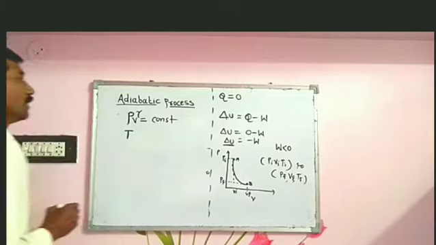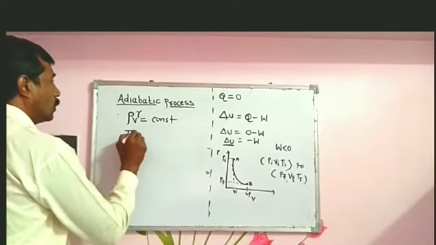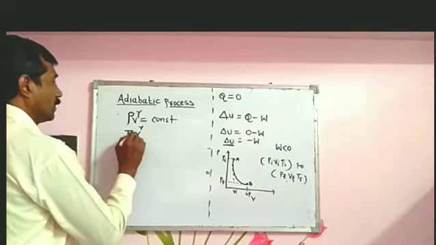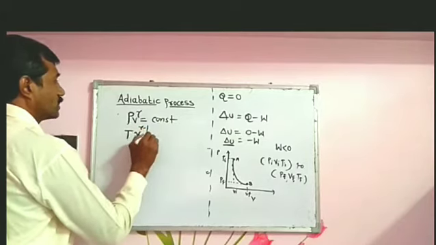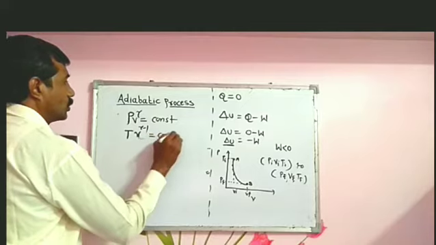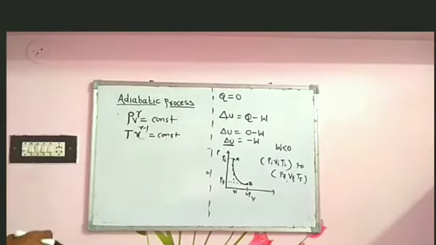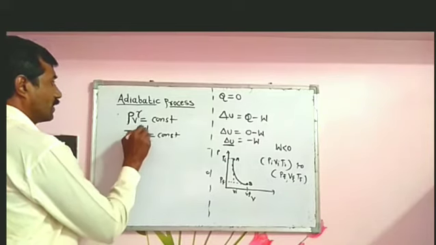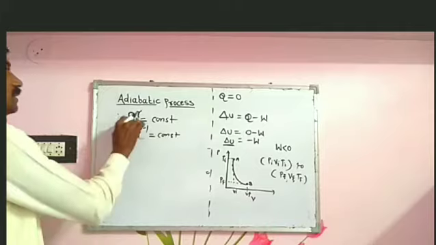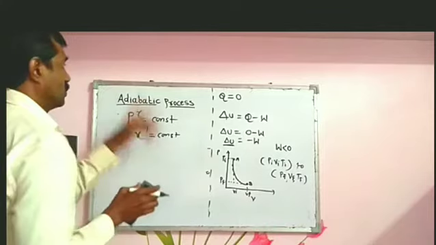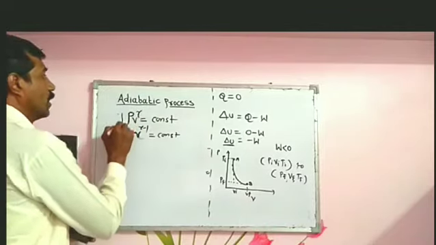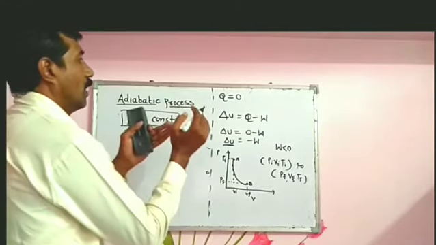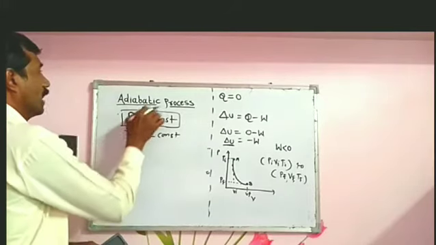In terms of temperature and volume, it is given by T V^(gamma minus 1) equal to constant, and PV^gamma equal to constant. We have to use this equation to obtain the expression for work, PV^gamma, where gamma is the